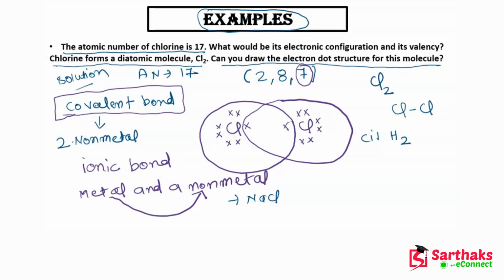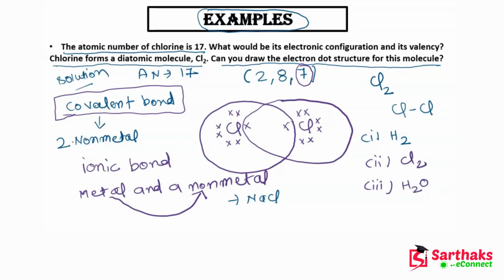Now the other example is Cl2, which we have just seen. Another example is H2O. Here you can see two types of elements are present, hydrogen and oxygen.